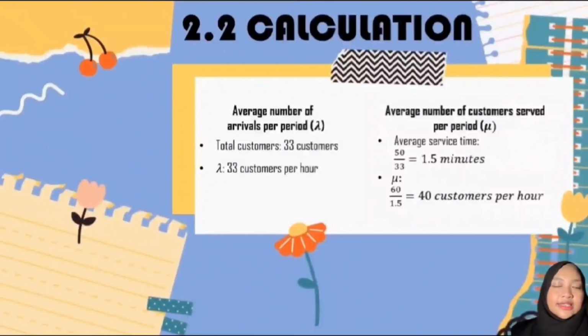Next, we calculate the service time by finding the duration between service start and service end. The average service time is 50 minutes divided by 33 customers, and we got 1.5 minutes. Meanwhile, to get mu, 60 minutes divided by 1.5 minutes, then we got 40 customers per hour.